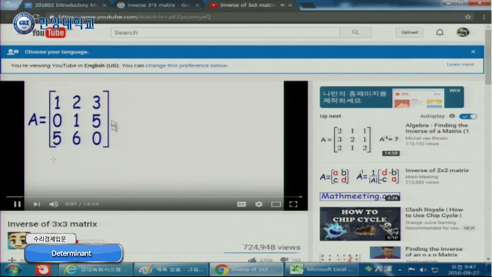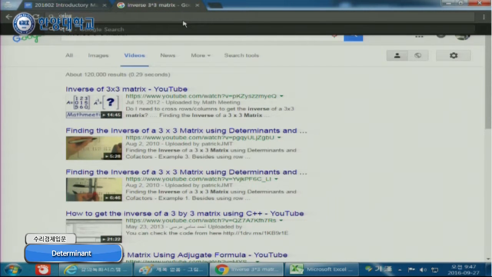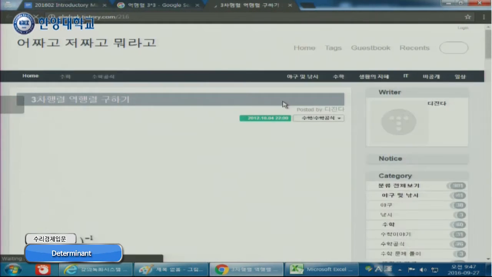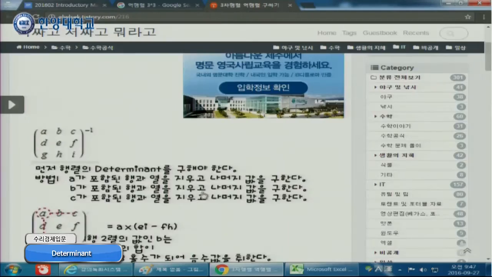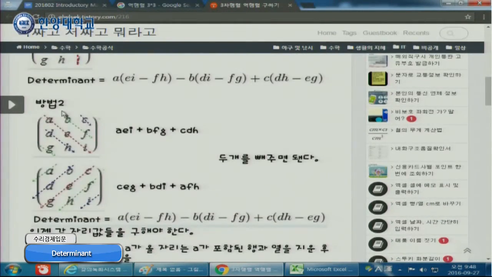So now we're going to find the inverse of a 3 by 3 matrix. You can go to YouTube, and they have an excellent explanation of the inverse of a 3 by 3 matrix, so you can watch that. Actually, I think you can even search in Korean. Let me check. 역행렬. There is even Korean. Wow, excellent. This is the second way.